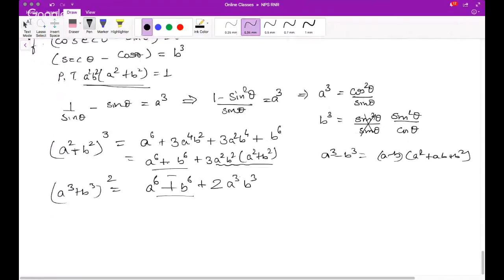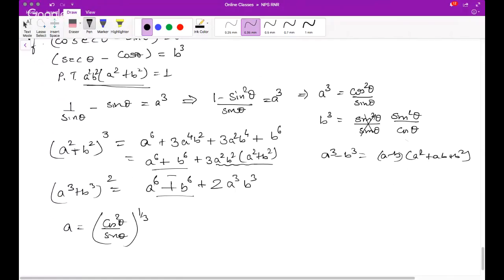This is cos 4, right? This is a, or let me say, a is cos square theta by sine theta to the power 1 by 3. This is a. If I do 2 by 3, yes. See, you can definitely do all that.